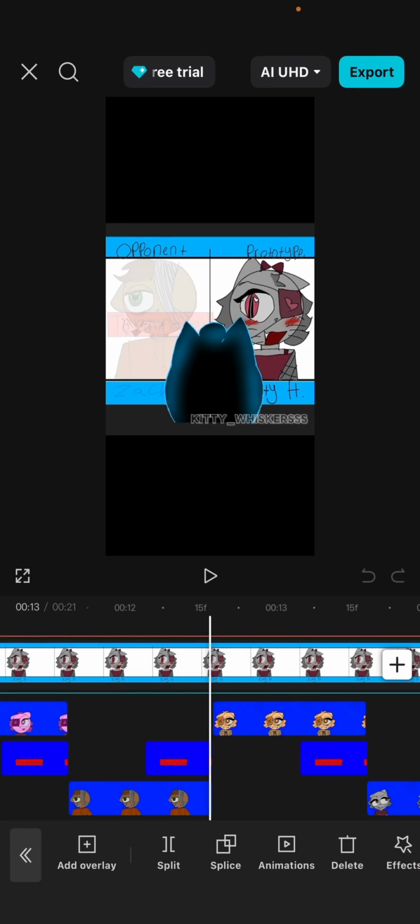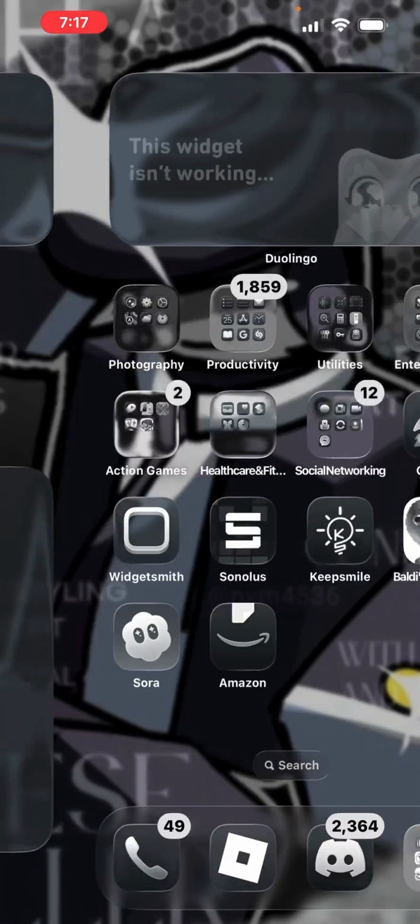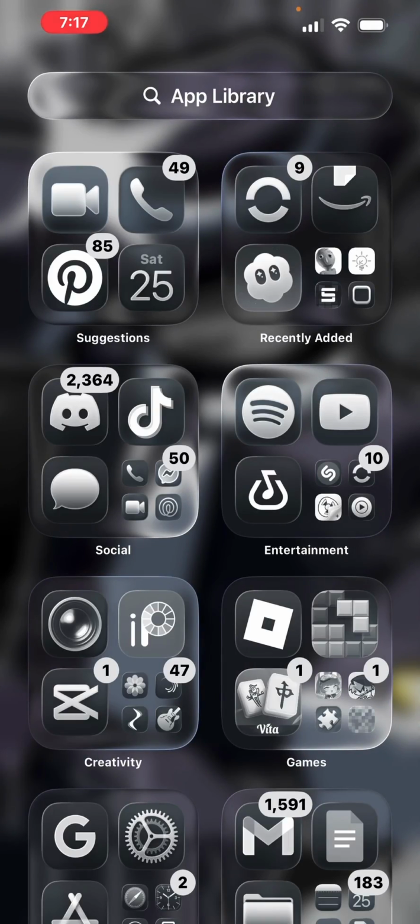And then you export it. I already exported it, so I don't need to export it. And then you're done. This takes about 4 or 5 hours.